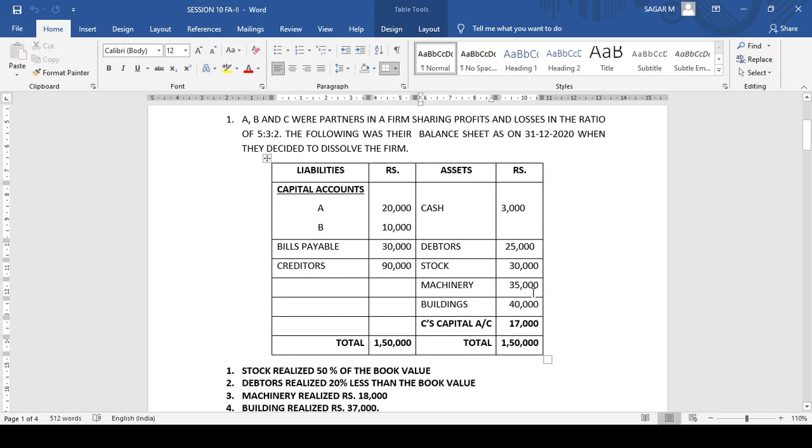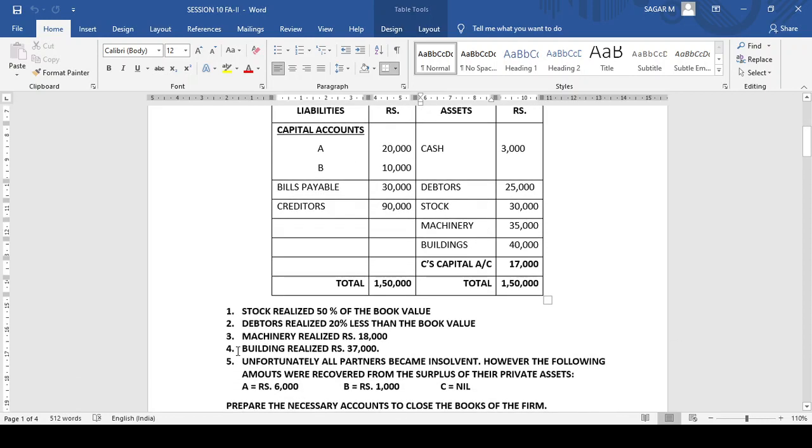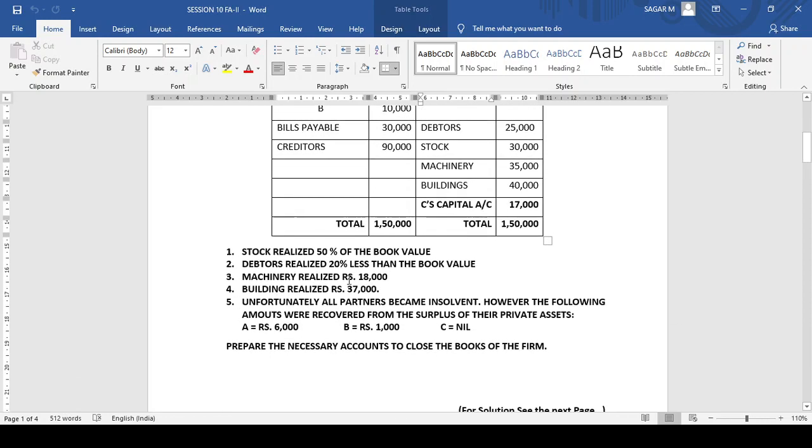Further, stock realized 50% of the book value. Debtors realized 20% less than the book value. Machinery realized 18,000. Building realized 37,000. And point number 5 says that unfortunately all partners became insolvent.